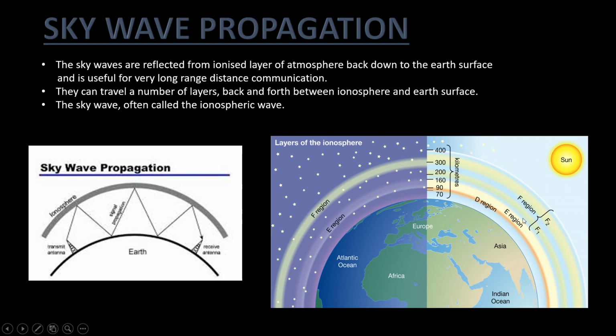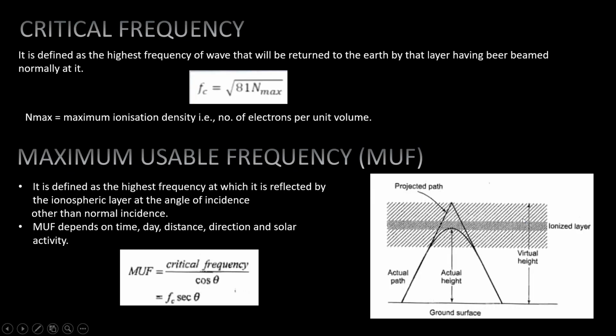This was all about this. Next we have critical frequency. It is defined as the highest frequency of wave that will be returned to the earth by that layer when beamed normally at it. It is given by Fc is equal to square root of 81 times the maximum ionization density, that is, number of electrons per unit volume.